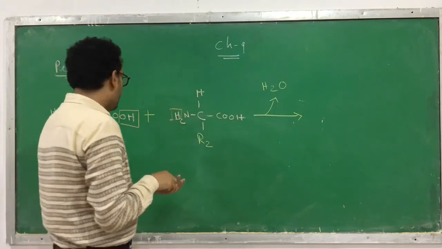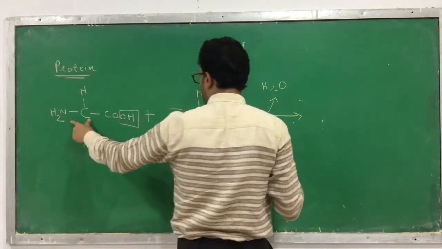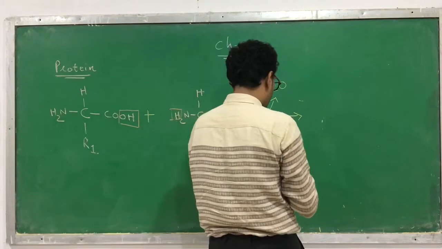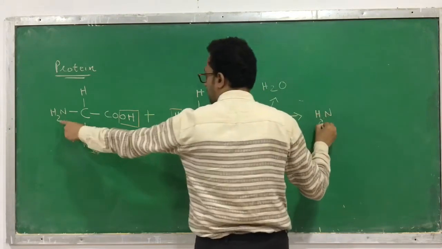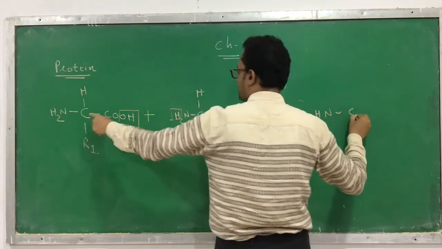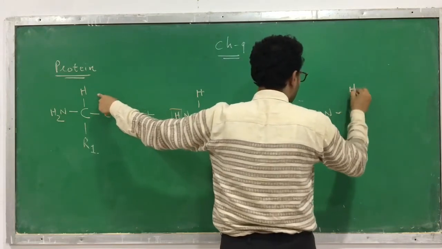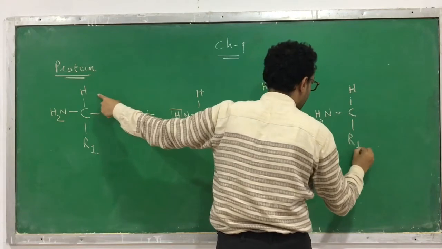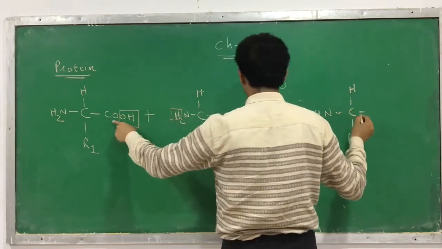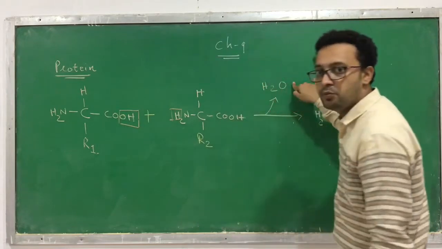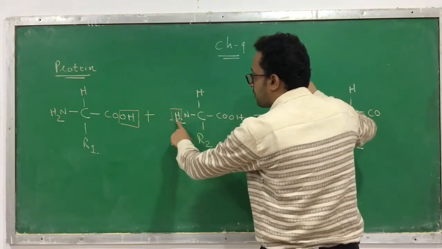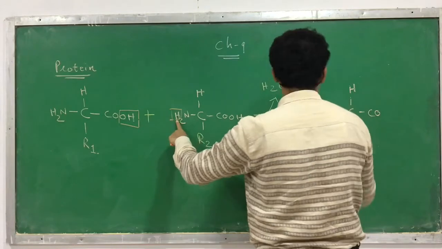And now what happens? What is going to be formed? First NH2 here. Next C, then H, here it's R1. Now here CO, because OH has been removed over here. Even from this one H is removed. So what is remaining?